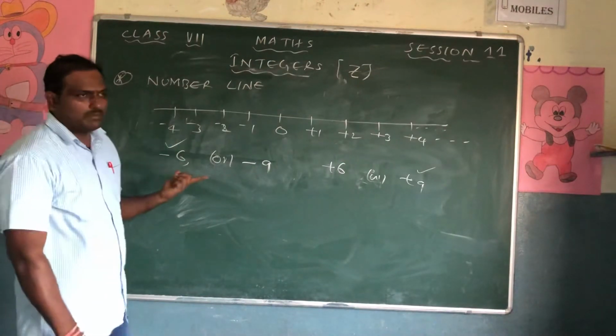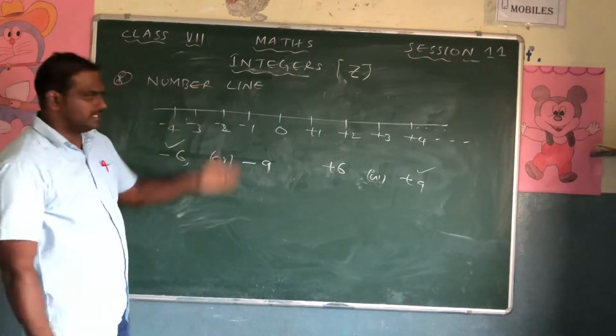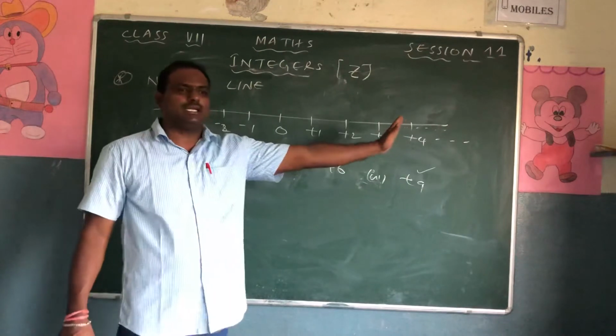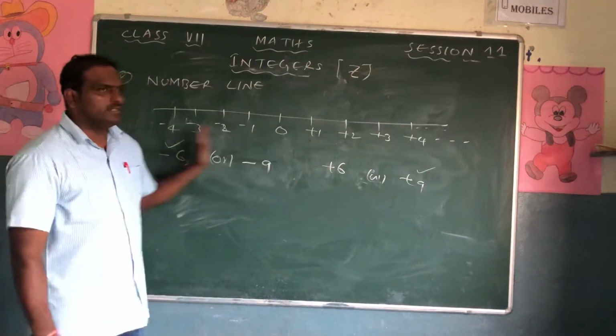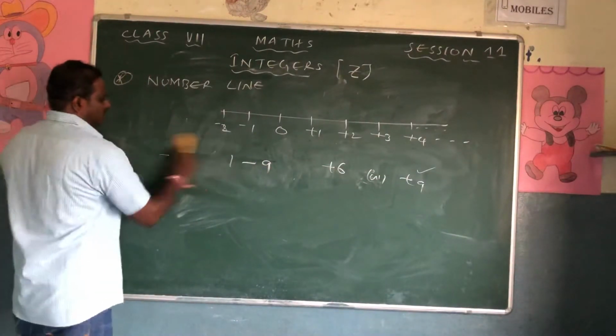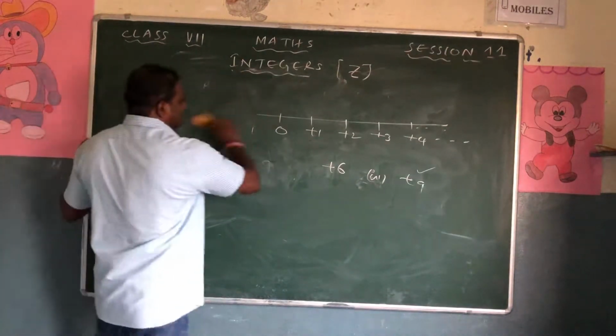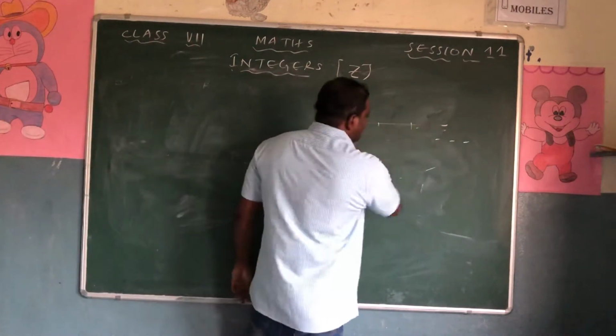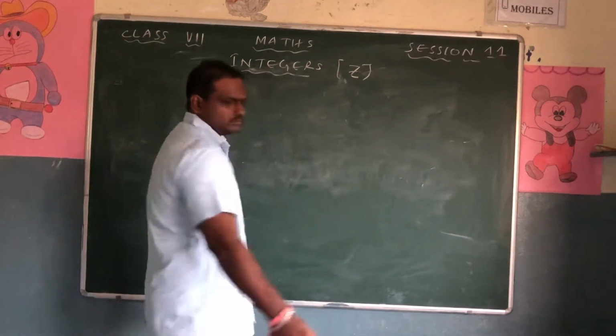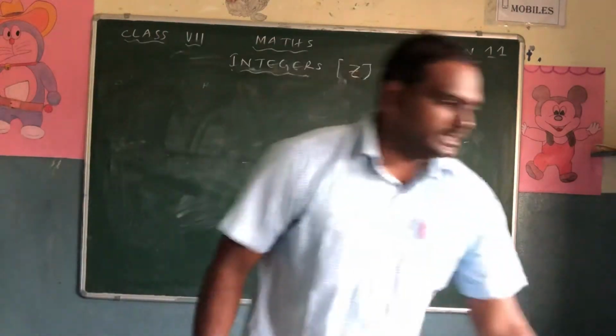Once again, what is the number line? We have two parts. One is the 0, and towards the right side I have to write the positive values, and towards the left side I have to write the negative values. Right? Now I will go straight to the exercise sums. So exercise